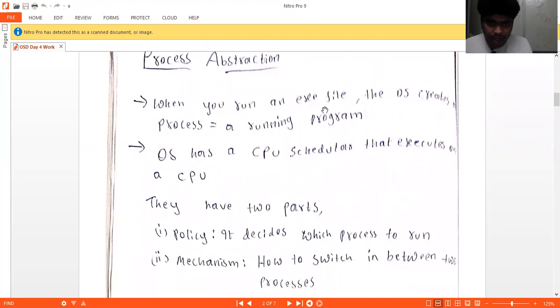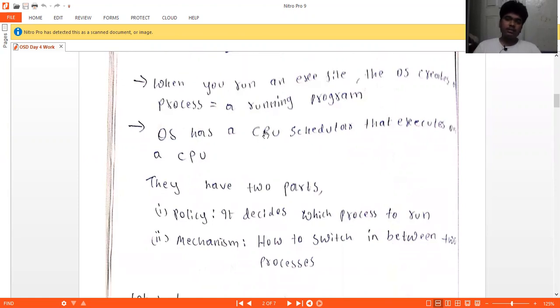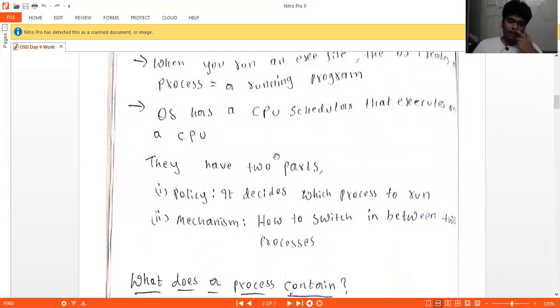When you need to run an exe, that is an executable file, the operating system creates a process, which is equal to a running program. To run an executable file, the operating system needs to run a program, that is a set of code from different shells. So the OS needs to run a process. The process is nothing but this running program. The OS has a scheduler that executes the program on a CPU.